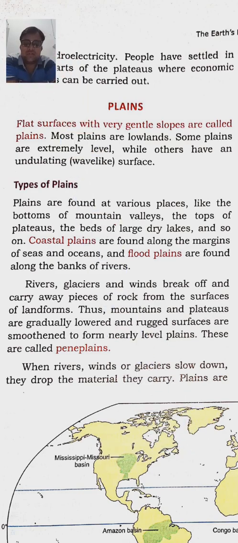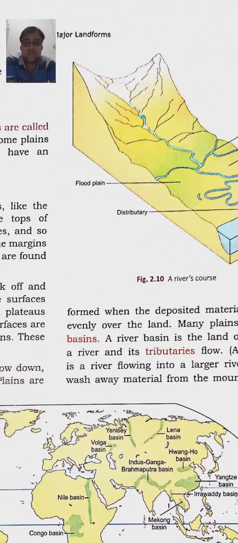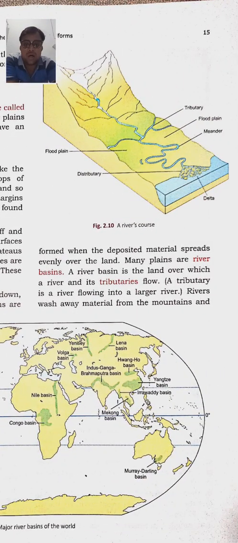When rivers, winds or glaciers slow down, they drop the material they carry. When these rivers, winds and glaciers slow down at the lower level on the land, that are plains, they just drop the materials. You can see in the picture a river course.